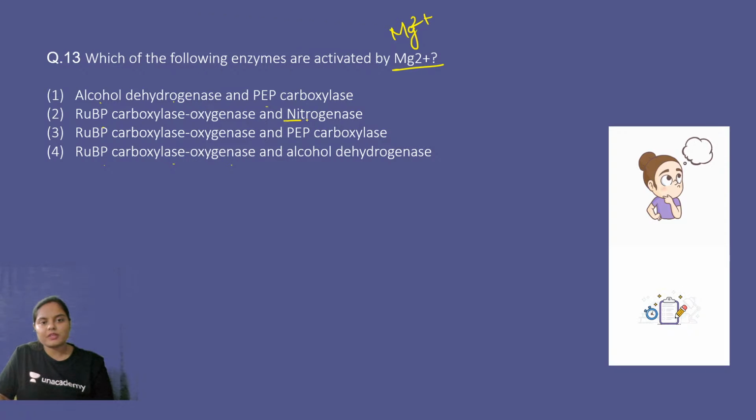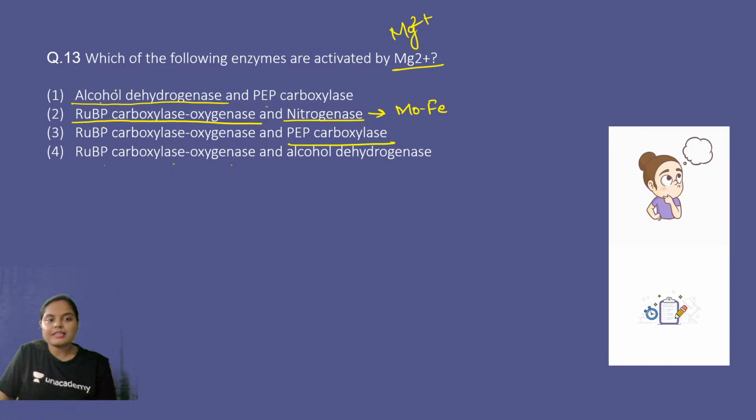See, nitrogenase, we have encountered this particular enzyme at least 2 to 3 times in today's practice session only. I told you this is a molybdenum iron protein, right? Rubisco, okay, PEPcase, alcohol dehydrogenase. This alcohol dehydrogenase, it requires presence of zinc ion. Rubisco and PEPcase are the enzymes which are activated by magnesium ion. In yesterday's class, I told you, right? Rubisco and PEPcase, they require magnesium. So the right answer is option number 3.